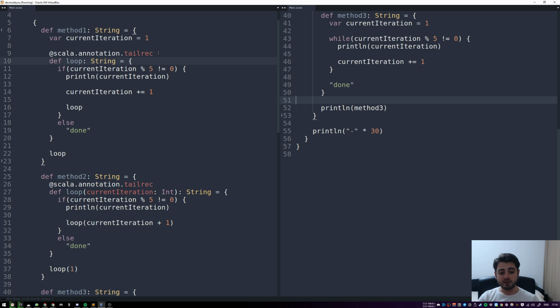But as I already said in the beginning, in Java, and in fact in quite a few languages, you don't really have a choice because tail calls are not optimized.